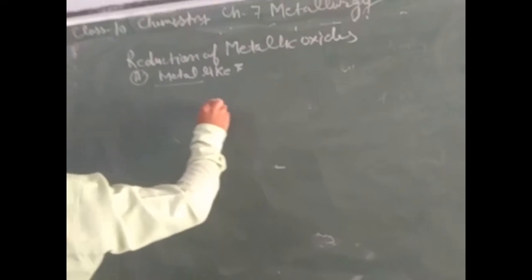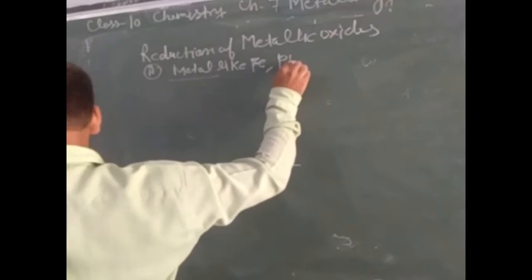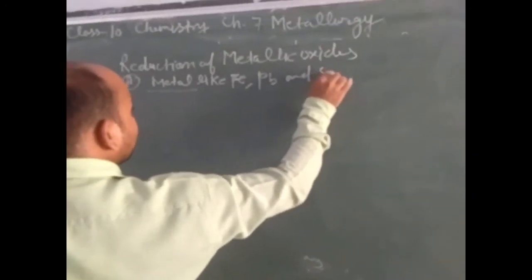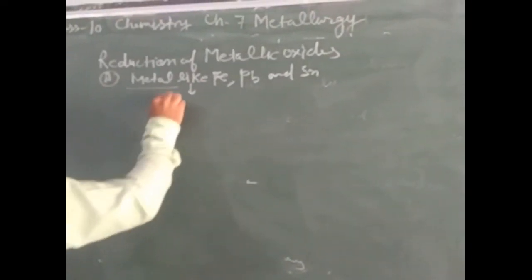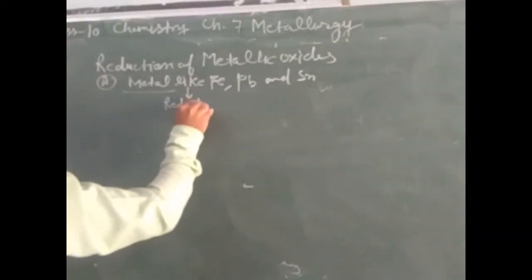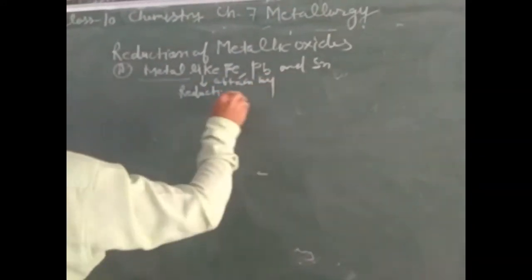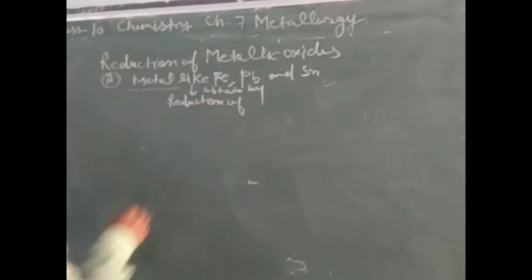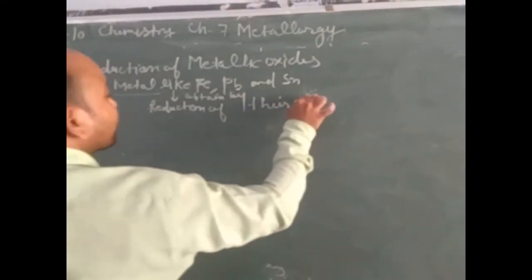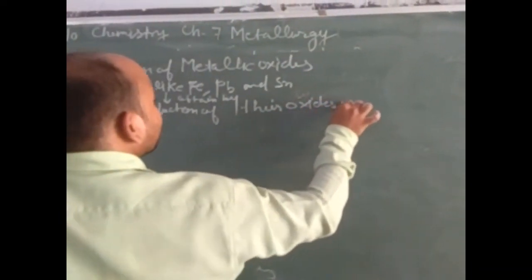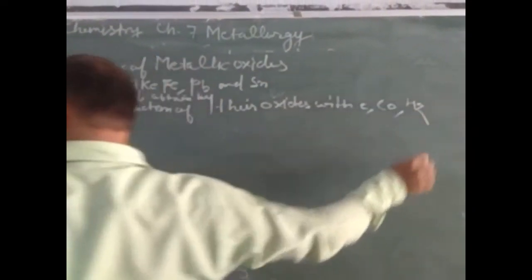First part: metals like iron, lead and tin are obtained by reduction of their oxides with carbon, carbon monoxide and hydrogen.